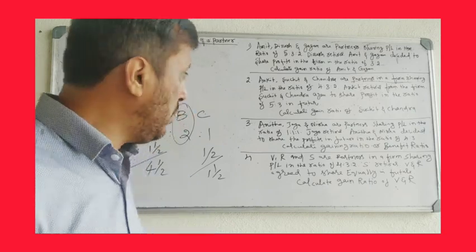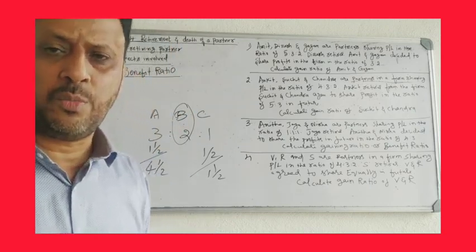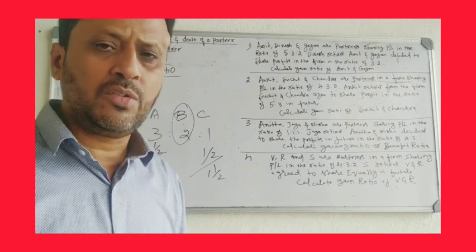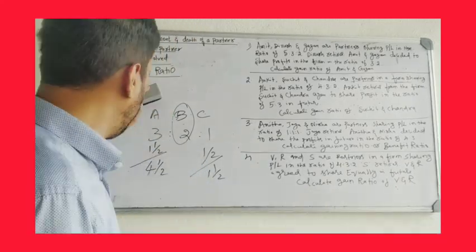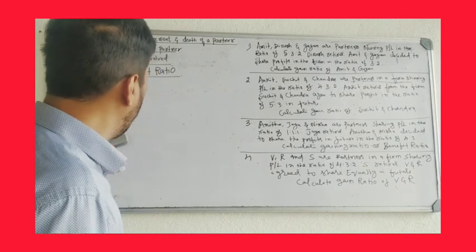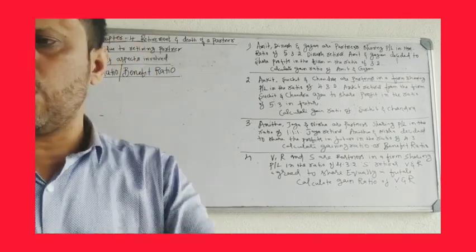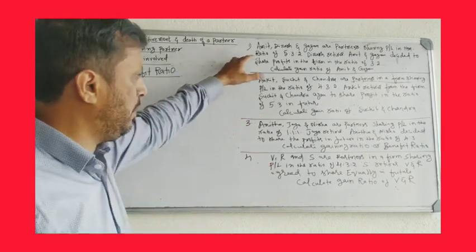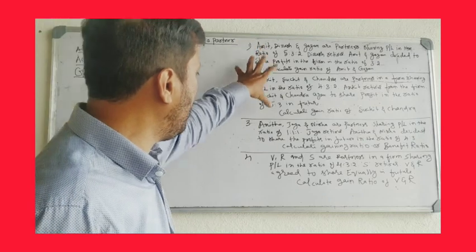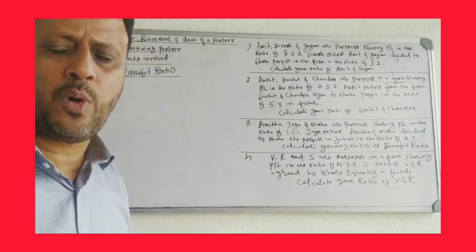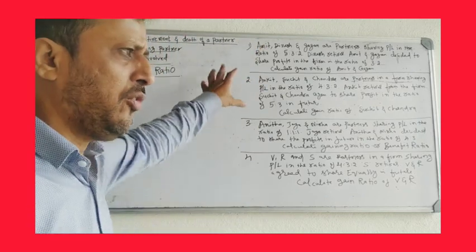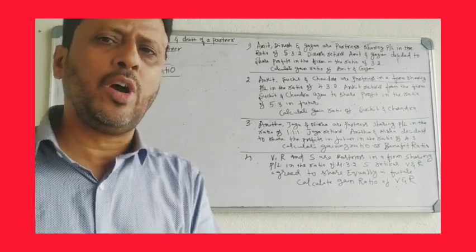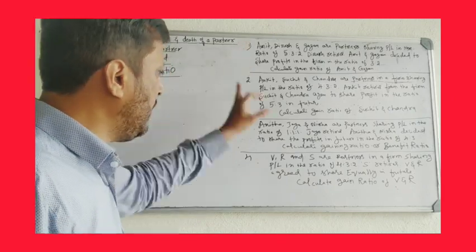You will get a problem on gain ratio for 6 marks from the retirement of a partner chapter. So we will solve some problems on the gain ratio. I have taken 4 problems from the textbook, from the retirement of a partner chapter. We will solve these 4 problems, and if there are any remaining problems in the book, you have to solve them yourself. So first you learn these 4 problems.